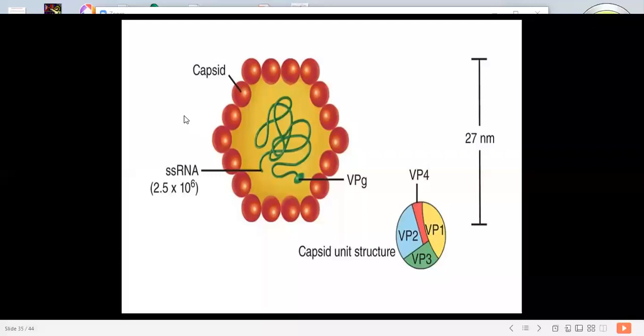Now, about the serological diagnosis of this disease. Before going towards diagnosis, we will look at the other characteristics of this disease and the virus. So this virus could not be isolated by culture.